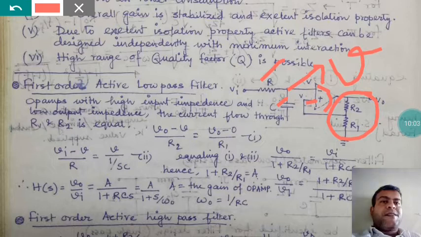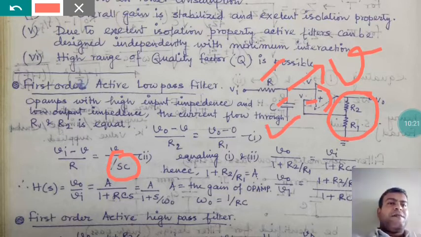From this I can easily get R1, which is 1 by SC, meaning 1 by j omega C. Putting this value in, that is V0 by 1 plus R2 by R1 equals Vi by RCS.